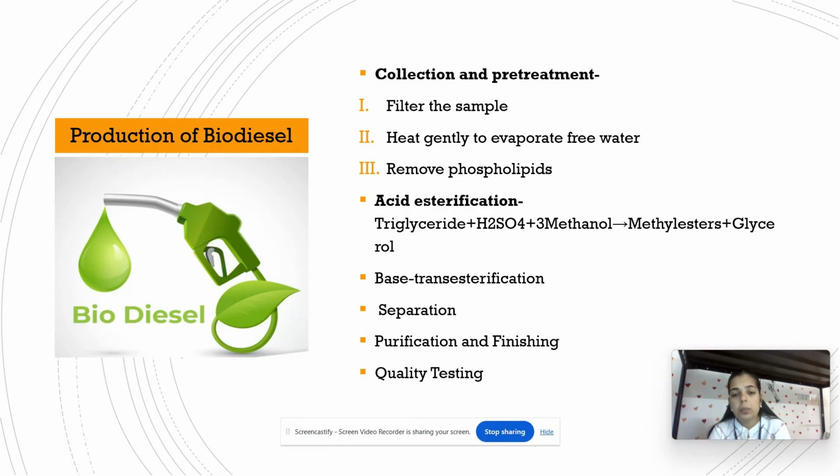Then the next step is purification and finishing, and quality testing. For quality testing, we need to consider low glycerol, high flash point, and low sulfur and water quantity, so that it will not disturb the engines in the future. If the biodiesel passes all the tests, then it will be useful for engines.